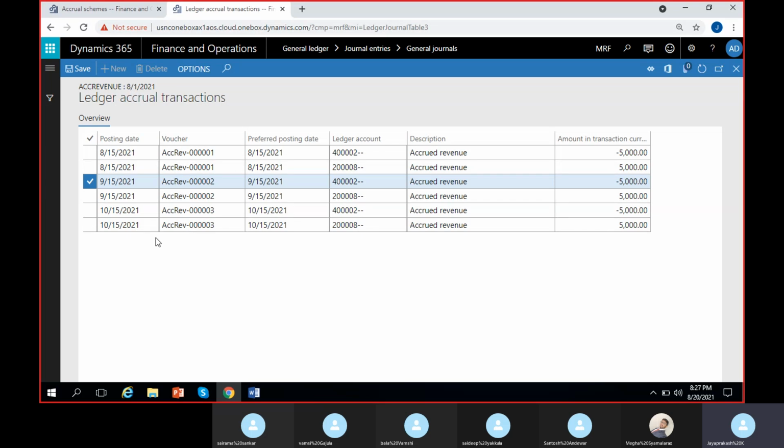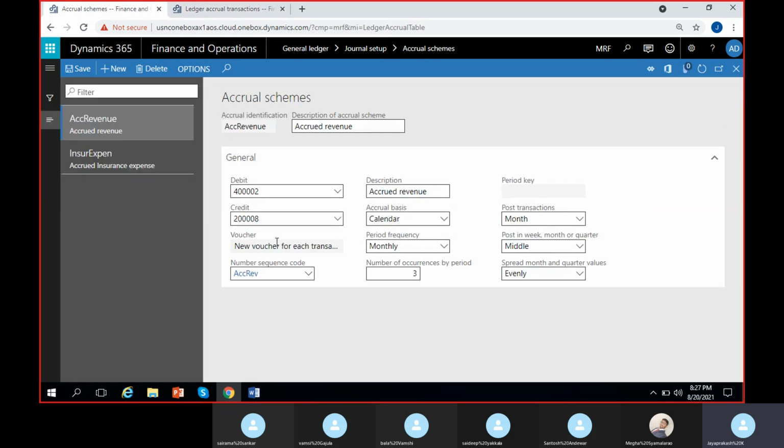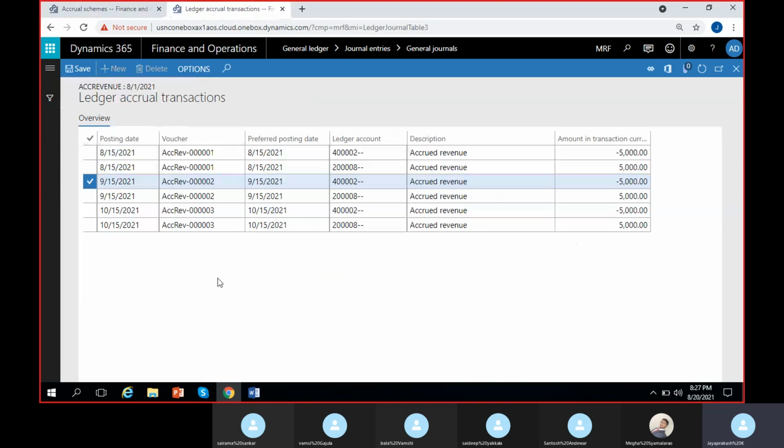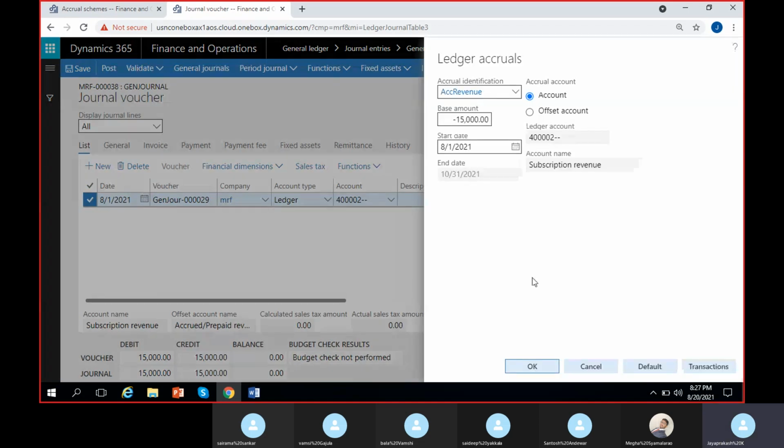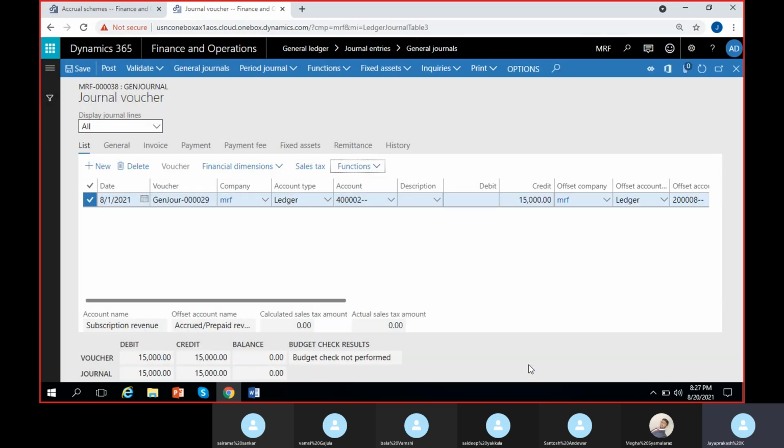What we have to notice is that since we have selected new voucher for each transaction, you can see a new voucher for each transaction here. And I can see the correct amounts. I can go back, then click on OK here. If I click on OK, this scheme will be applied to the journal that we are going to post.